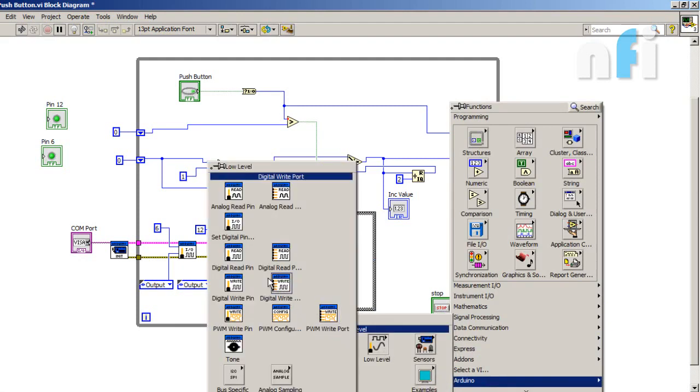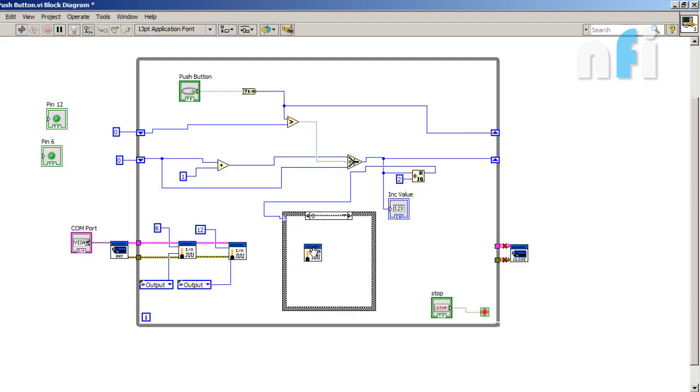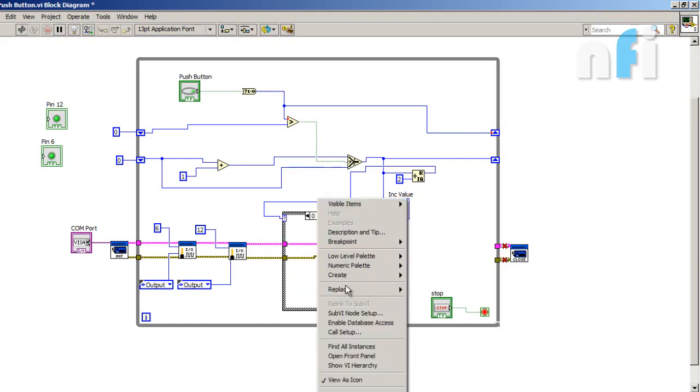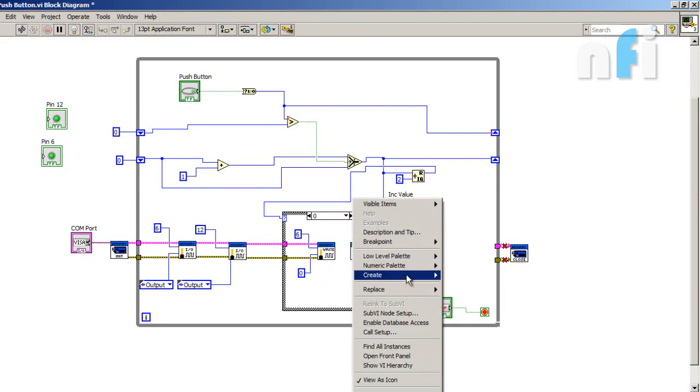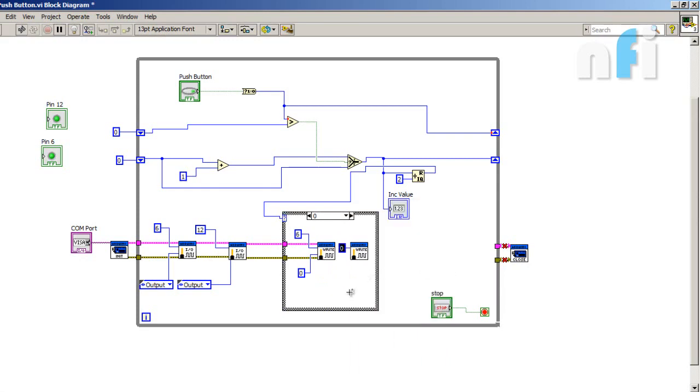So go to Arduino and select digital write pin. Connect Arduino resource and error out. Now here we need to declare our pin, which is 6, and here we need to declare the value, which is 0, because we want to turn off our LED in 0 state. Which is pin number 12. This is my another pin.